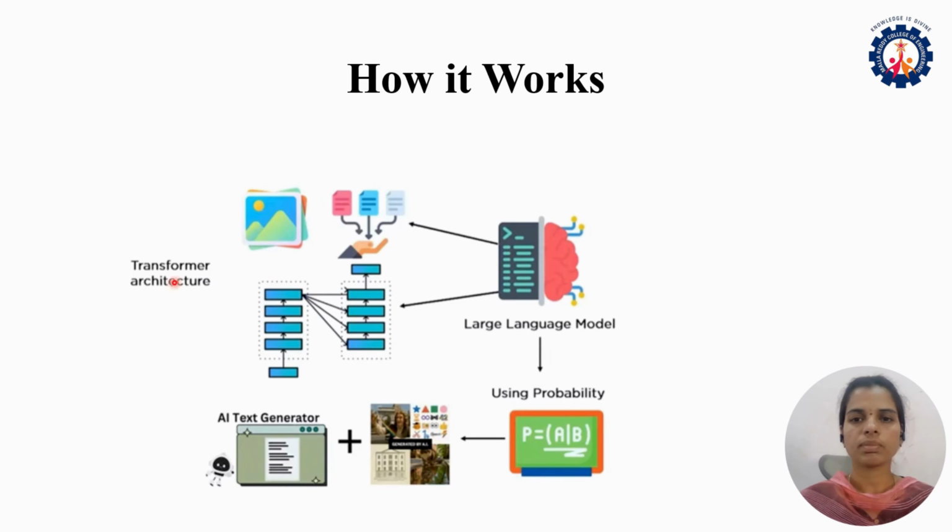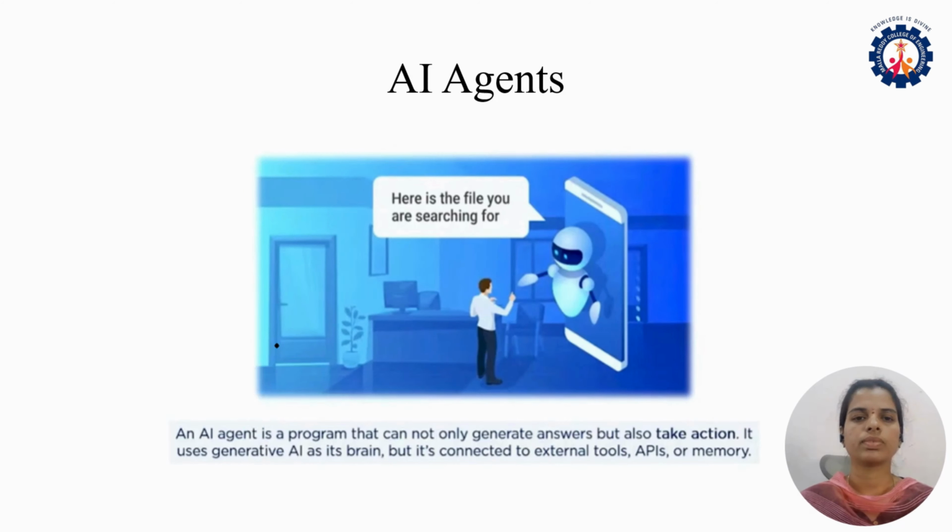The model uses something called a transformer architecture, which basically breaks down the text into smaller units called tokens and learns the relationship between them. And using probability, it can predict the next word, sentence, and even image pixel based on the patterns it has seen before. So, in simple words, it is a superpowered autocomplete, but instead of just predicting the next word, it can generate entire essays, code snippets, and more.